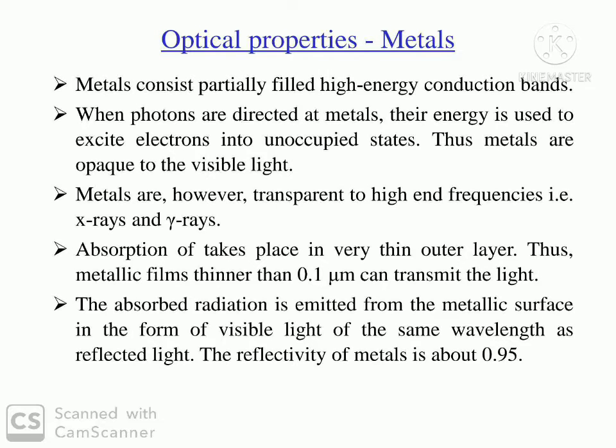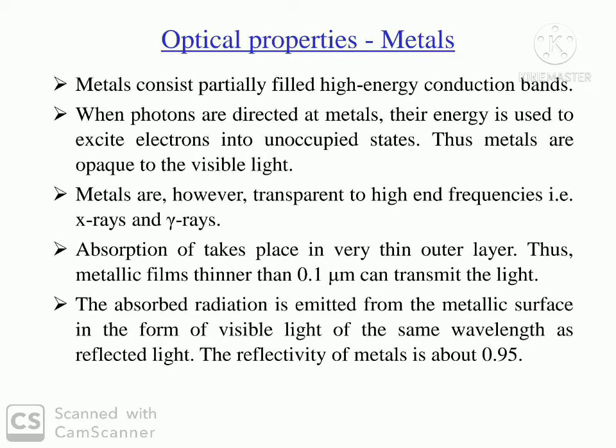Next, optical properties of metals. Metals consist of a partially filled, highly energetic conduction band. When photons are incident on metals, the energy is used to excite electrons into unoccupied states.